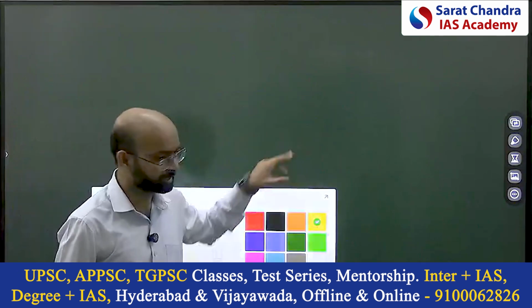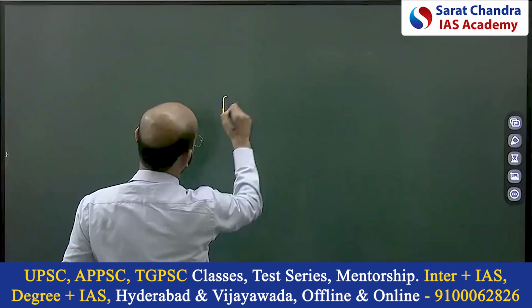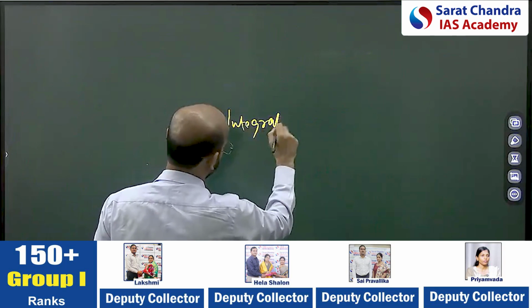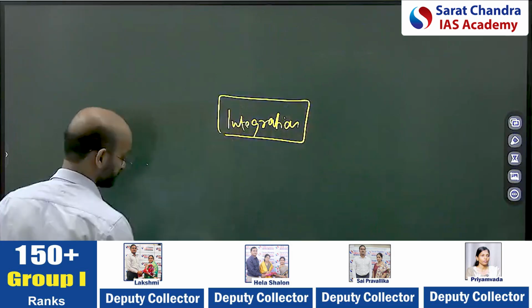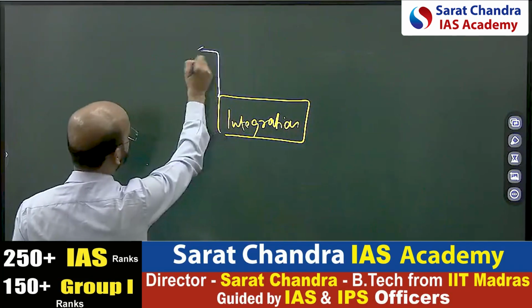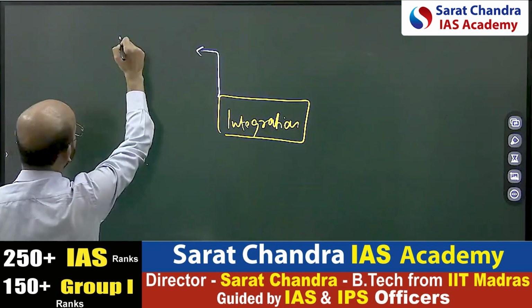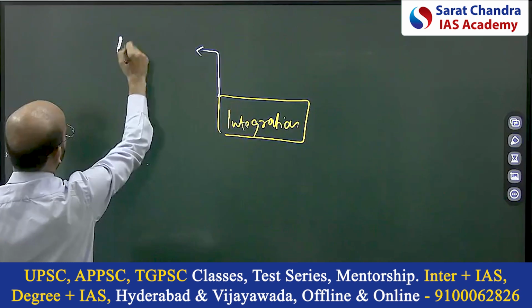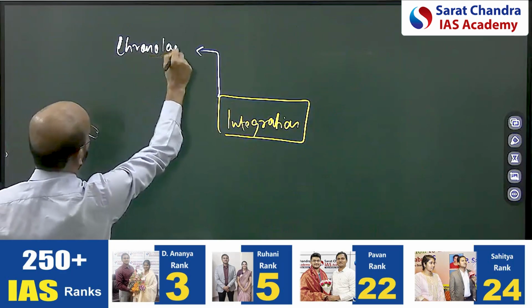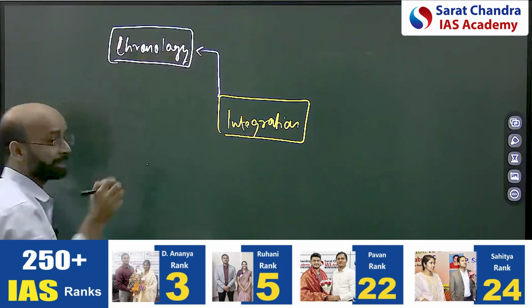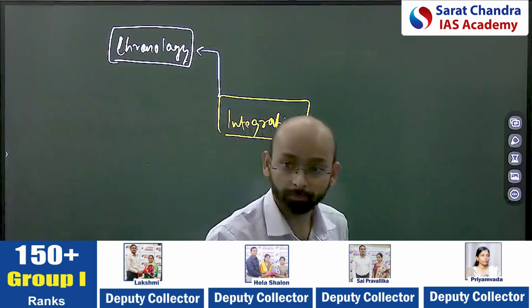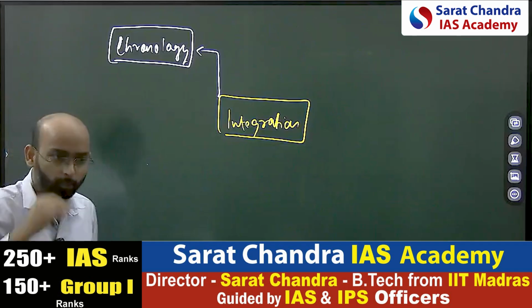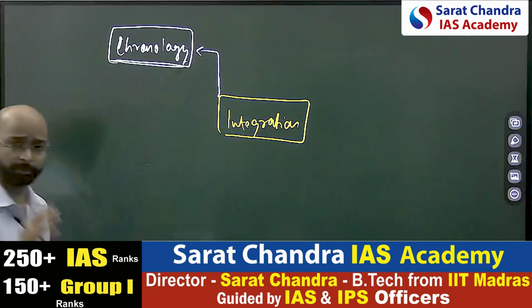Lastly, about the reorganization. What dimensions can you create? First is the integration. Here I won't spend more time. I'll directly show the answer. Integration. See, one thing is that just understand the evolution, or what we can say the chronology of integration. That means it was not a one-time event. It was over a period when the different states were integrated into India. So understand that chronology, very important.